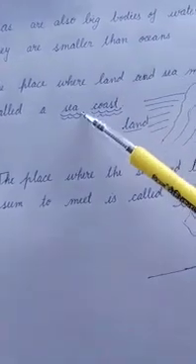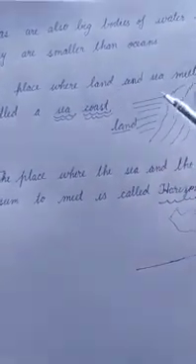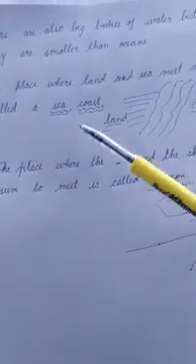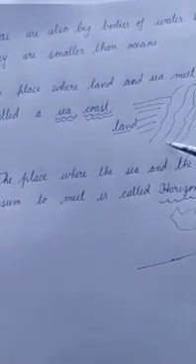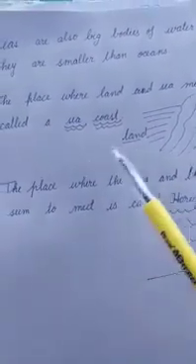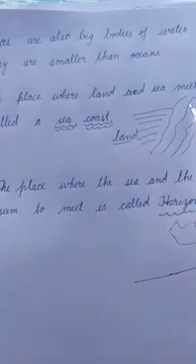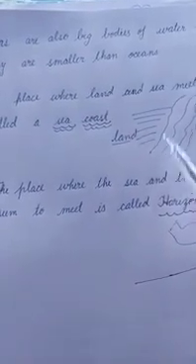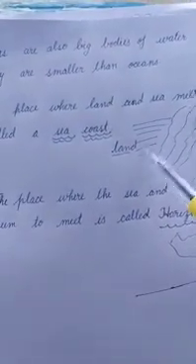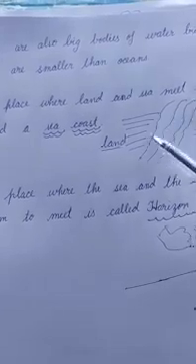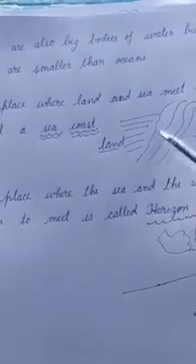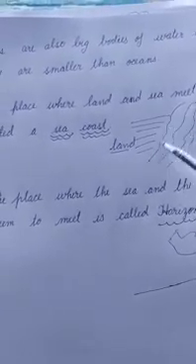If we are living on the land and seas are also there, the place where land and sea meet is called sea coast.